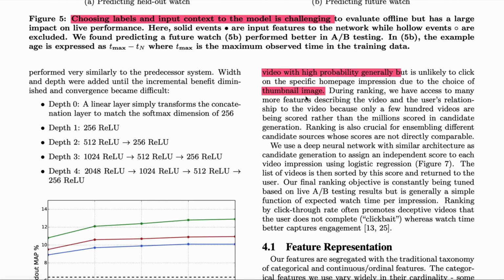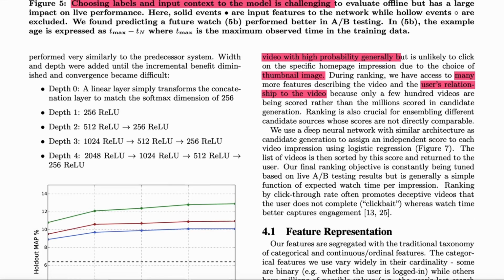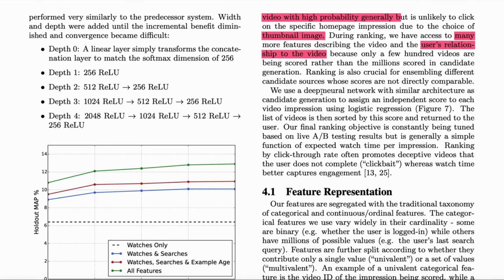They need to accept many more features describing the video and the user's relationship to the video, because only a few hundred videos are being scored. They use a deep neural network with a similar architecture as above to assign an independent score. The list of videos is then sorted by the score and returned to the user. The final ranking objective is constantly being tuned on live testing.